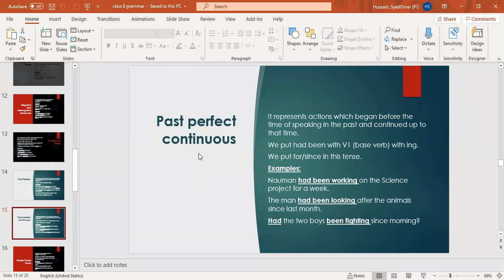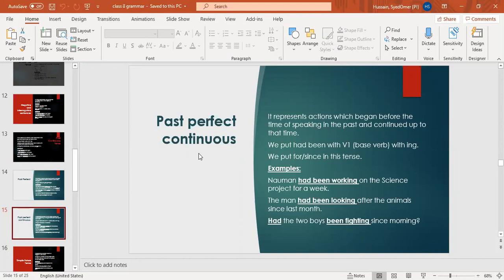If time period, then past perfect continuous. He had been working on the project for 2 years. It had been raining since morning. It was raining. When a time period is mentioned, we are putting has been, had been, or have been. If there is no time period, then if it is present, we put is, are. If it is past, we put was, were.